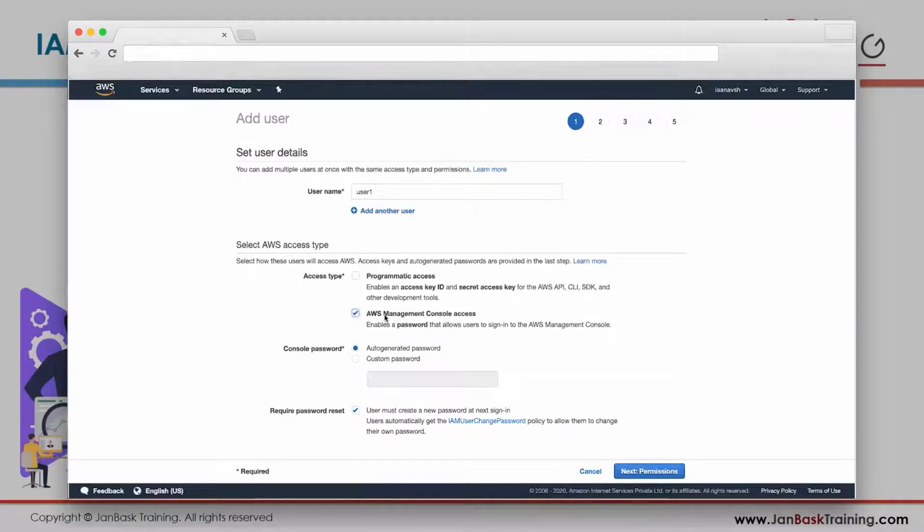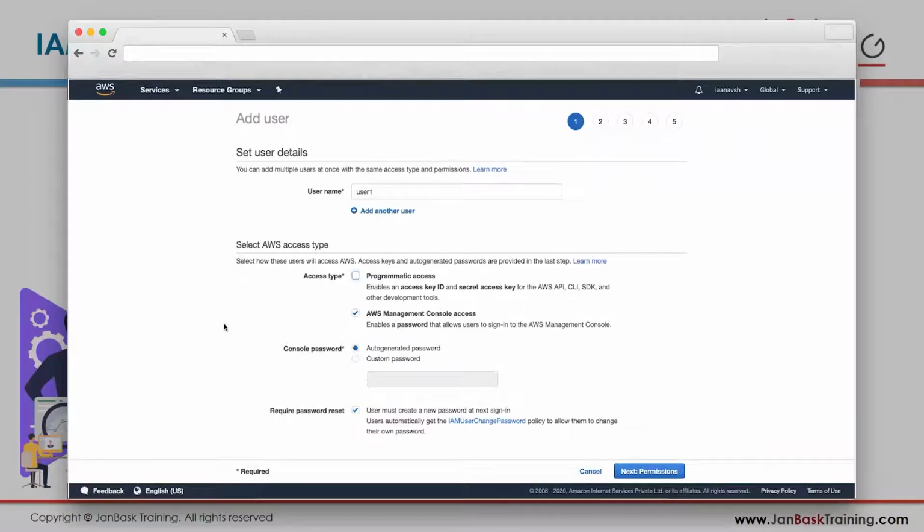And when you want the user to be able to access AWS via CLI, remember in the last class I told you about CLI and SDK. If you want them to be able to access CLI and SDK, see, they have written it, AWS API, CLI, SDK, and other development tools, then you want to give programmatic access. Right now I don't want to give programmatic access. I just want to give management console access.